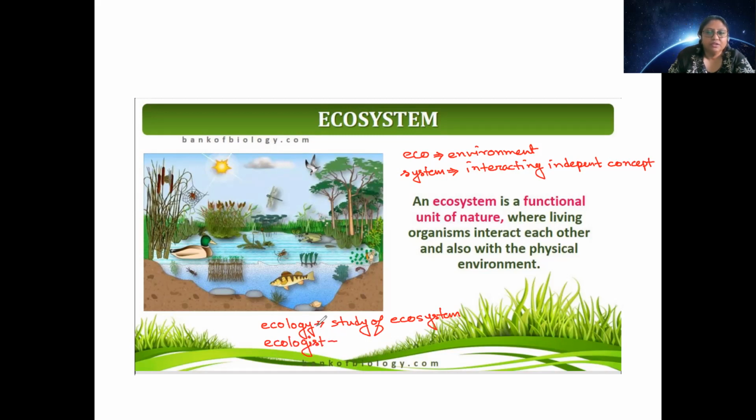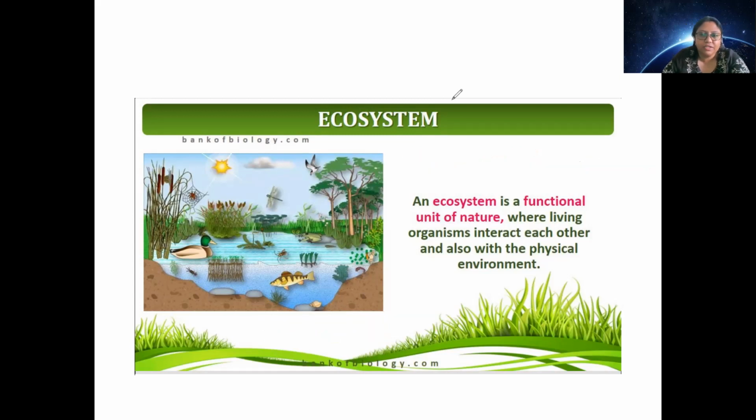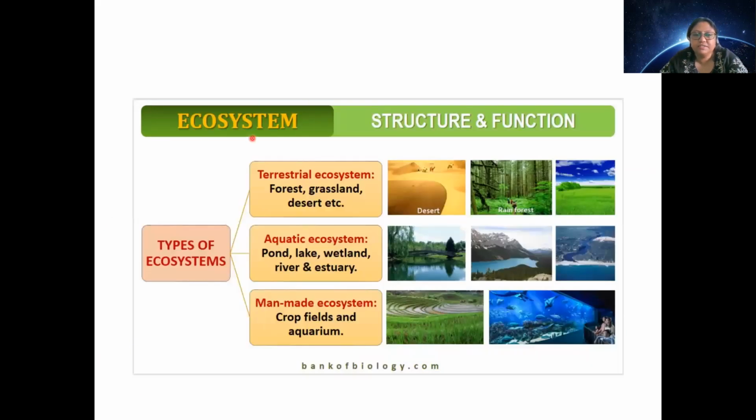Okay, so let us see what is next. So each ecosystem can be subdivided depending on which area they exist. Terrestrial ecosystems, for example, include forest, grassland, desert. In aquatic ecosystem, it can be a pond, a lake, wetland, river, estuary. Estuary is a place where river meets the ocean.